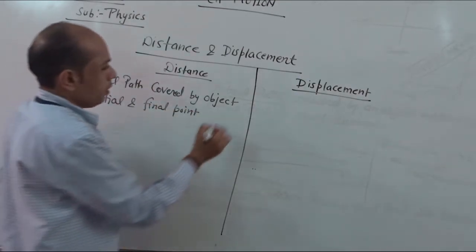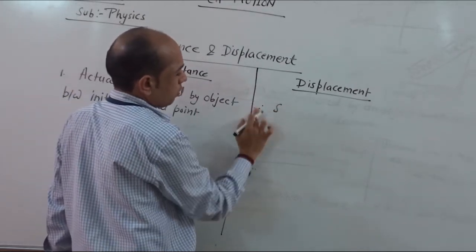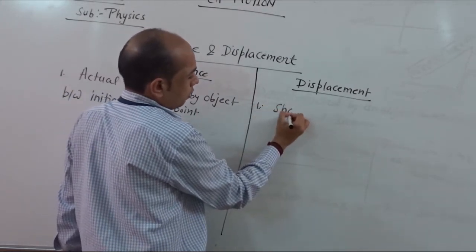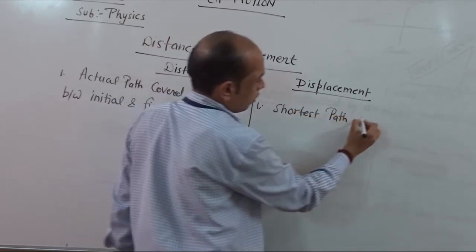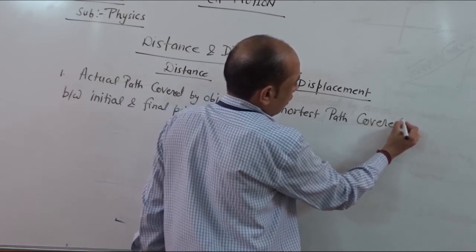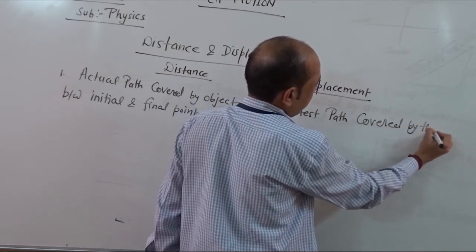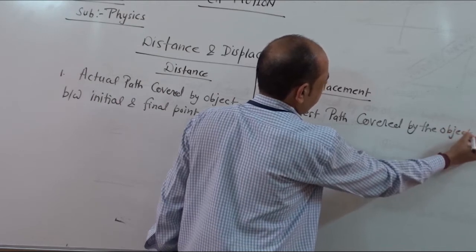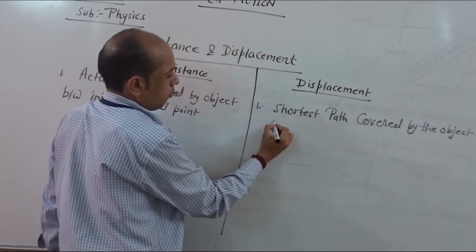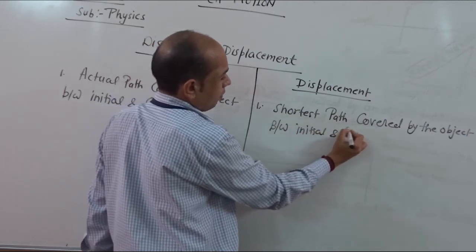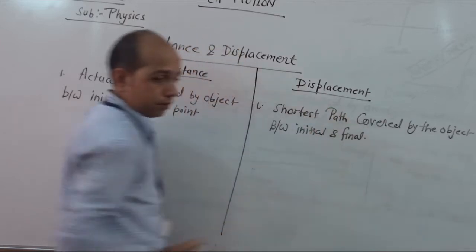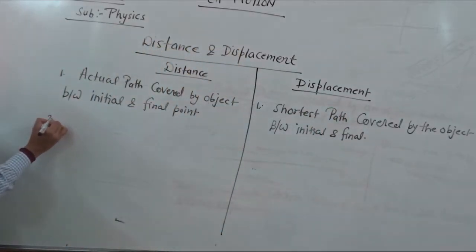If we come to displacement, this is the shortest path covered by the object between initial and final point.